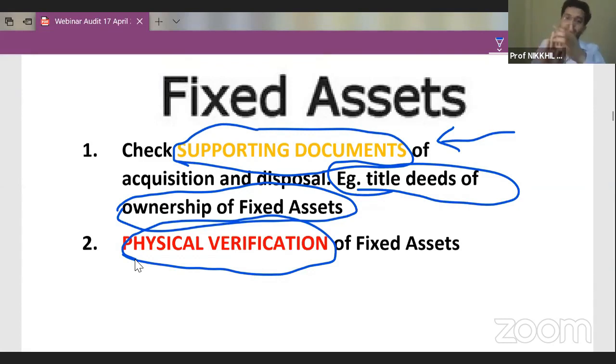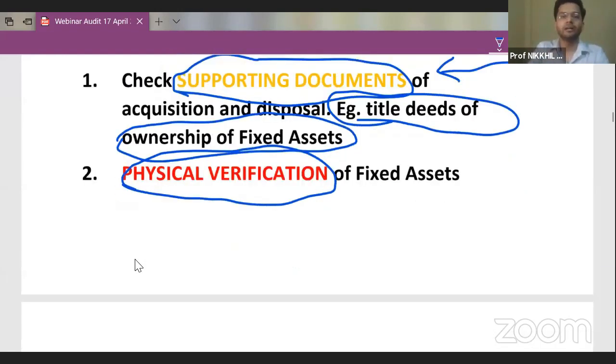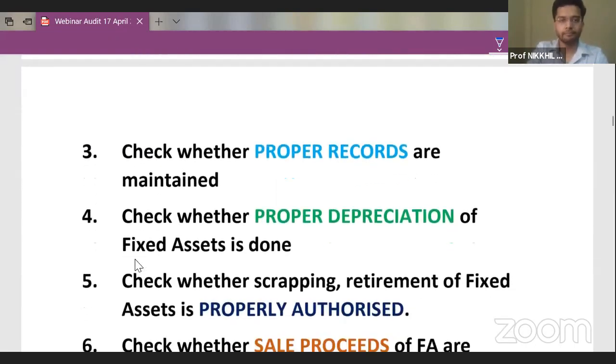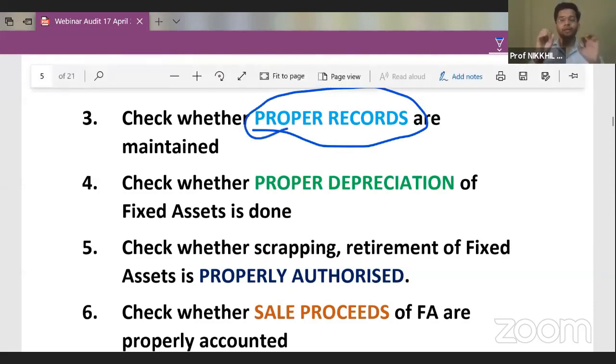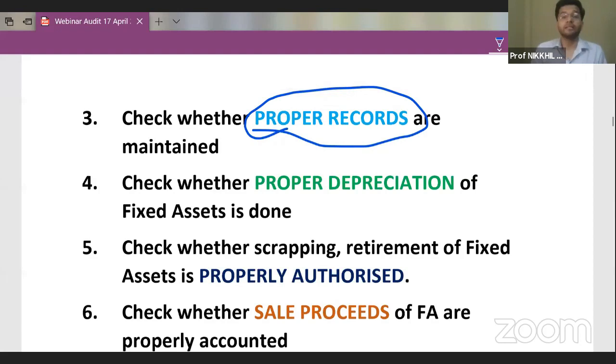Just seeing the bill and just seeing the company's name in the bill is not enough at all. You need to go over there and physically check the fixed assets also. So first step, check the supporting documents, check the bills, check the invoices. Second step, physically verify the assets in the factory premises. Third, whether proper records are maintained or not. Now, proper record means whether the company has stated on which date this asset is being capitalized, the date on which the company has purchased this particular asset and installed it.